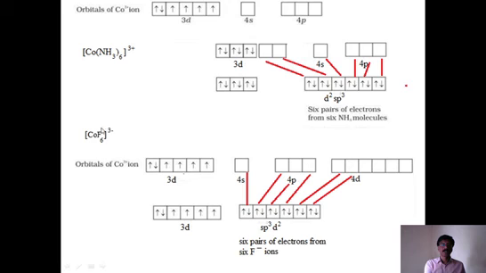But since fluoride is a weak field ligand, will the electrons pair up or not? No, electrons do not pair up here because fluoride is incapable of forcing the pairing of electrons. Therefore, the 3d configuration does not change. Now it takes the empty orbitals from 4d.